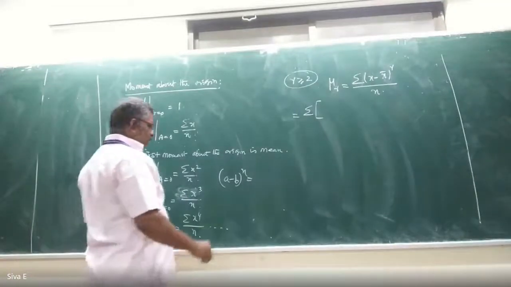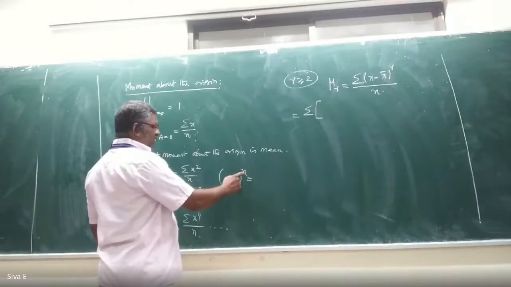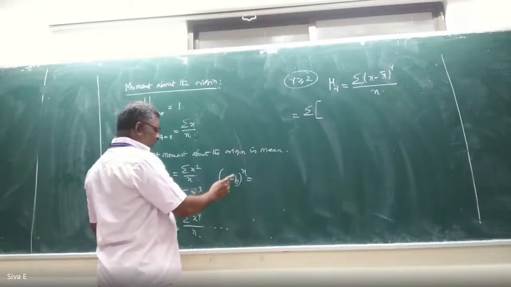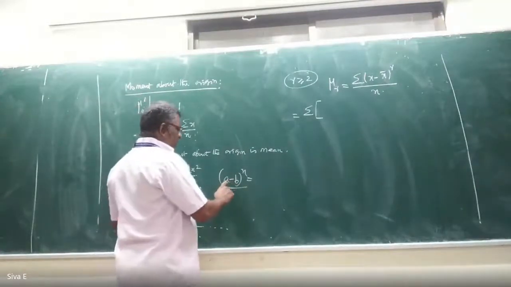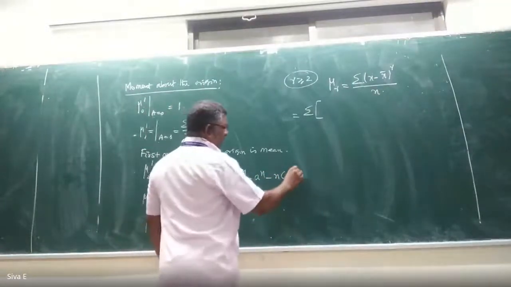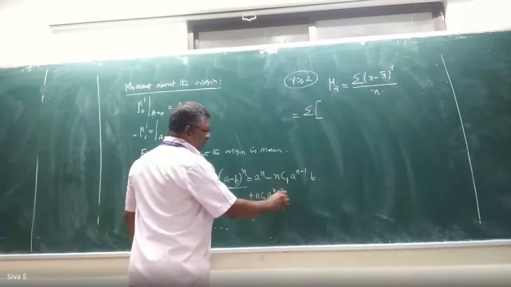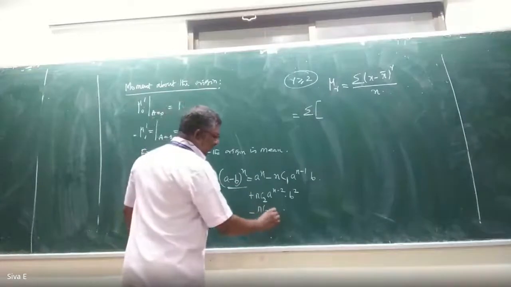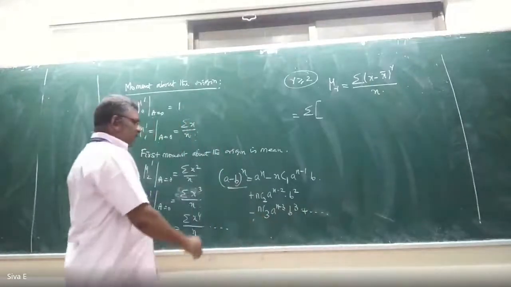Binomial expansion. See, it is the base of that. All the expansions we are writing are based on it. Even a plus b whole square, a minus b whole square, a minus b whole cube, a minus b whole power 4, everything is based on this expansion only. So here I can write that a minus b whole power n is a power n minus nC1 a power n minus 1 into b plus nC2 a power n minus 2 into b square minus nC3 a power n minus 3 b cube plus etc. This is the binomial expansion.